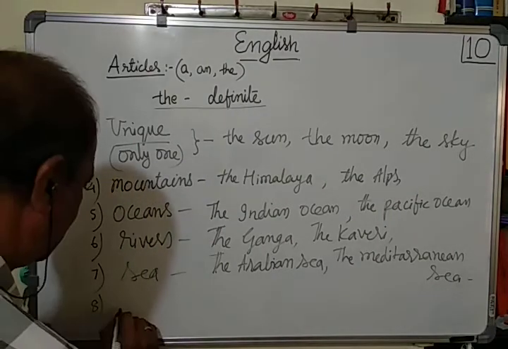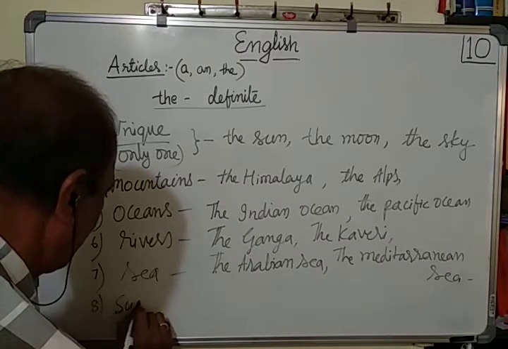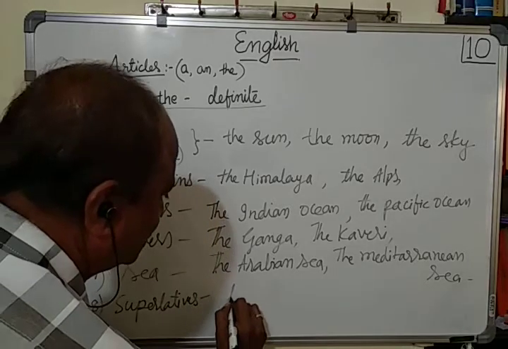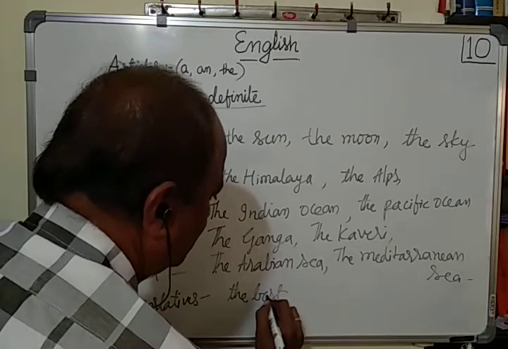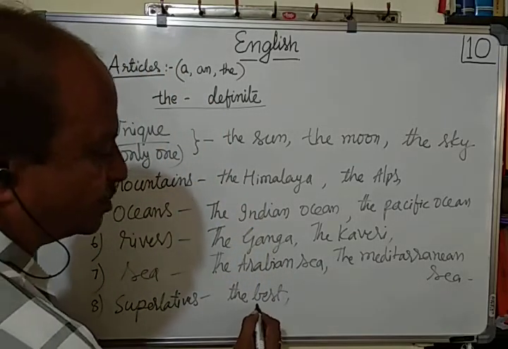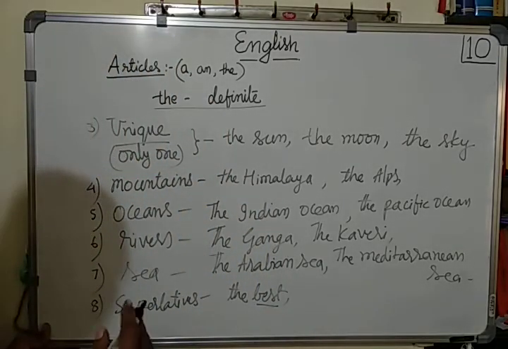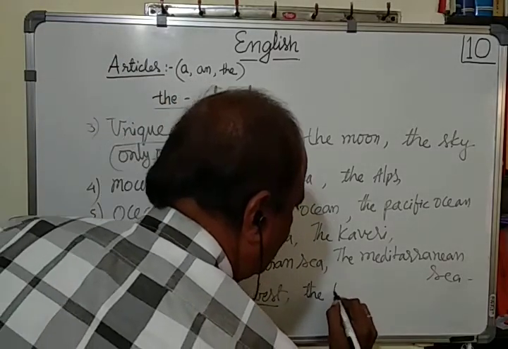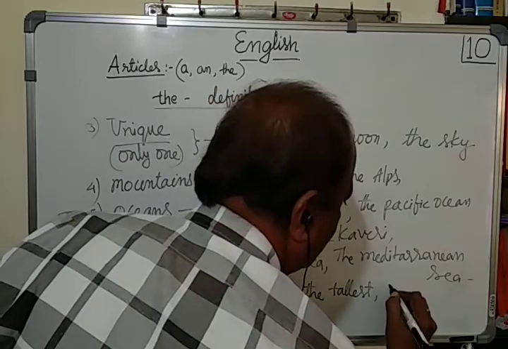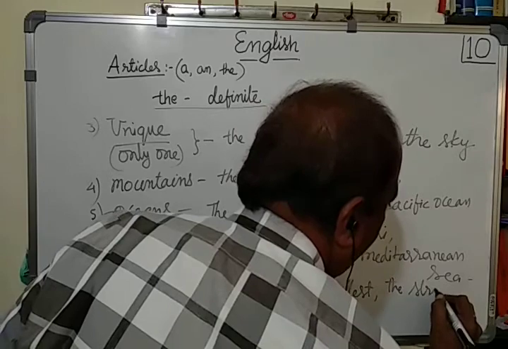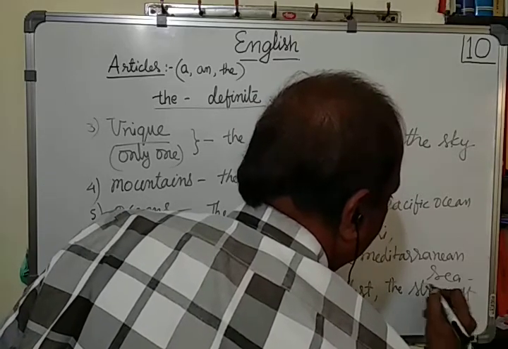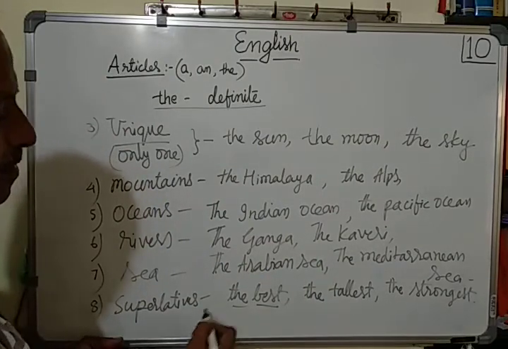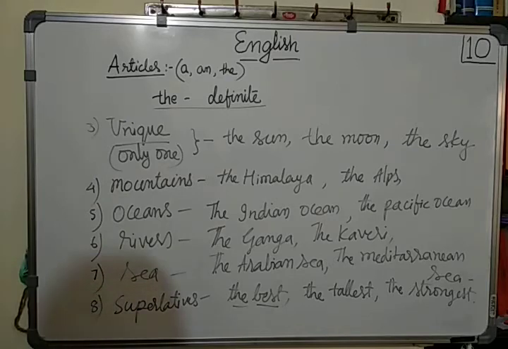And in front of superlative degree, superlatives, like the best. Best is the superlative degree. What is the positive degree? Good, better, best. The best, the tallest, the strongest, like this. Superlative degree words. In front of the superlatives, we use the. I think this is enough for today.